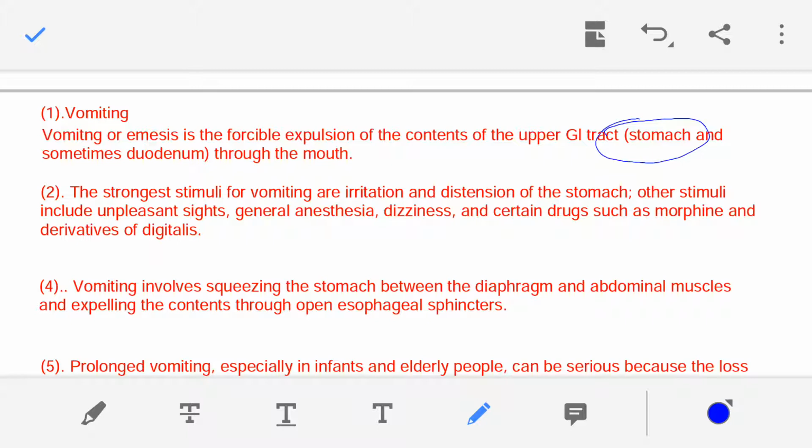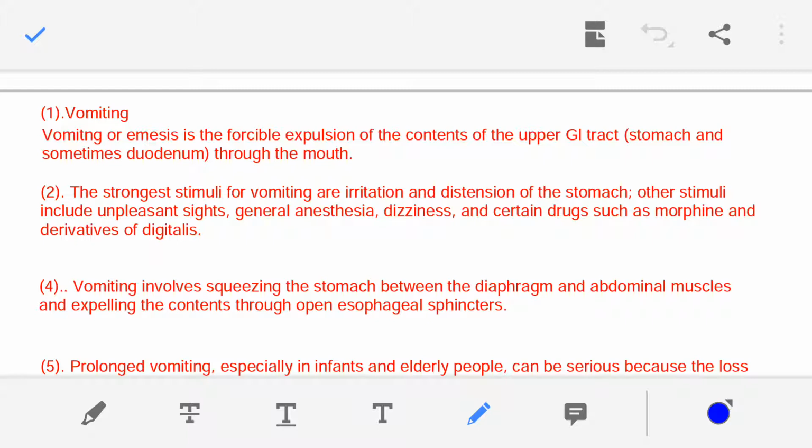Now we know the bolus of food reaches the stomach, and after digestion, that digested food is known as chyme. The chyme enters into the duodenum and digestion in the small intestine starts inside the duodenum with the help of bile, pancreatic juice and intestinal juice. All this we know, but this is the normal digestion. But in case of vomiting, what is happening? What is the mechanism? What is the process? Why is this occurring?